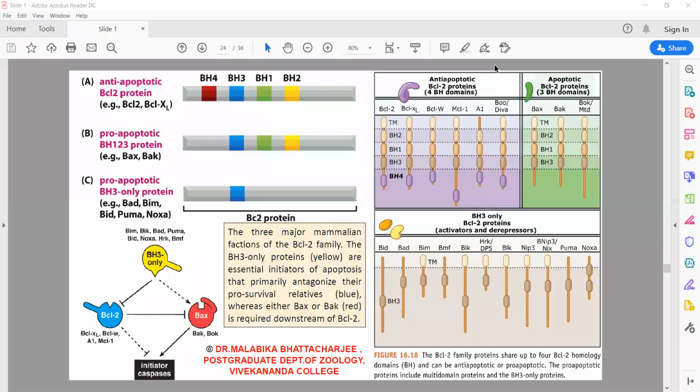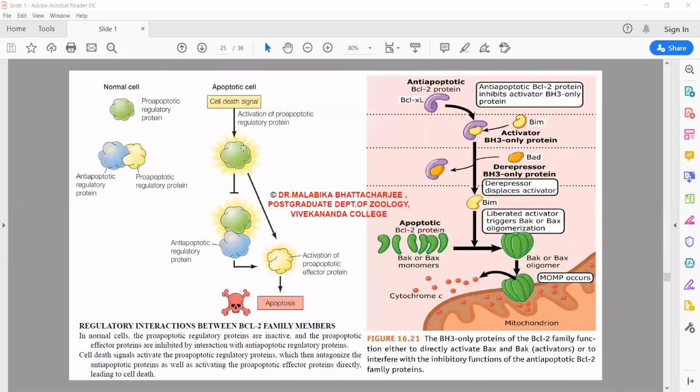So as I was saying, these are the 3 basic proteins that control how the internal microenvironment will behave. Let's see how they interact. Let us imagine this is a normal cell.